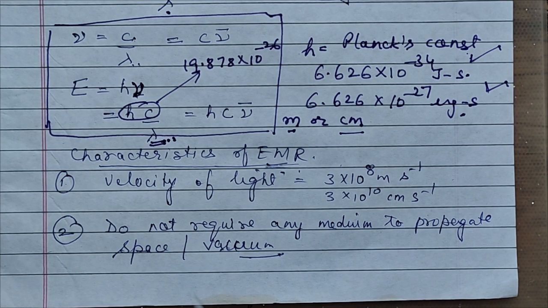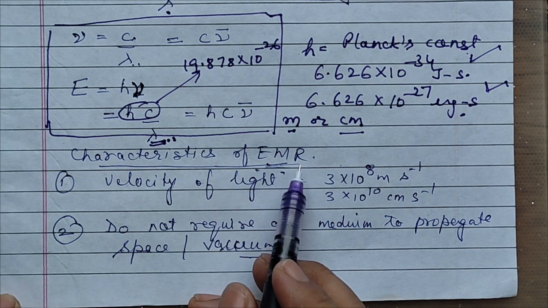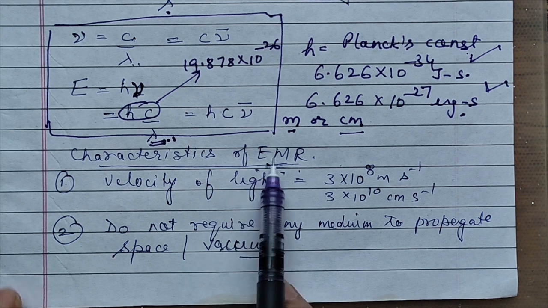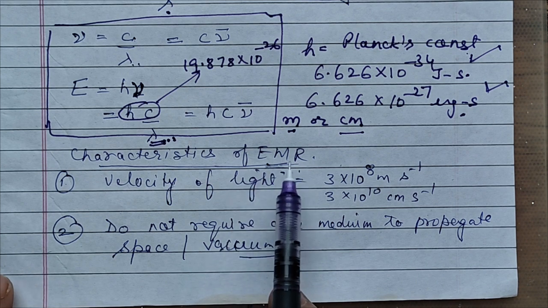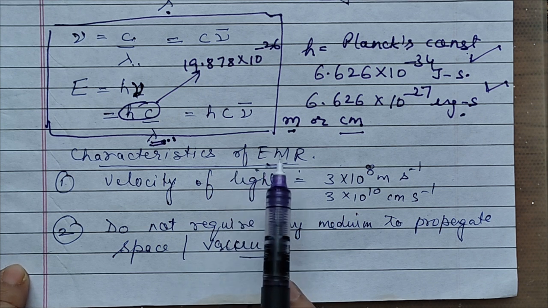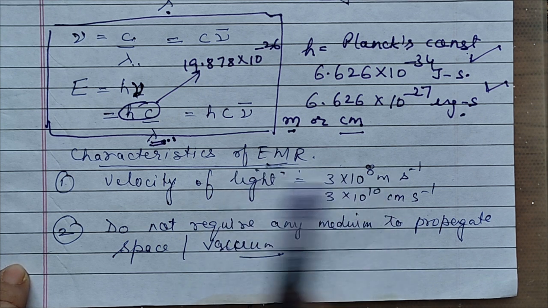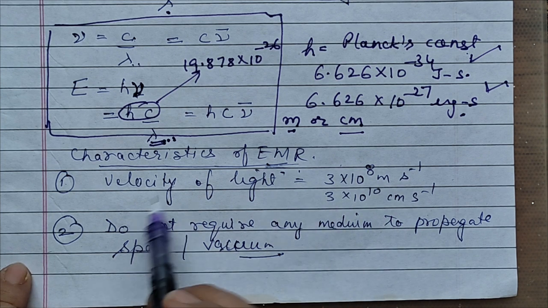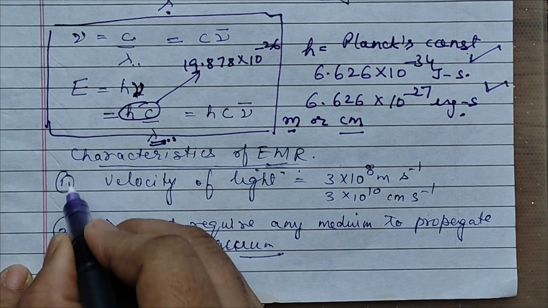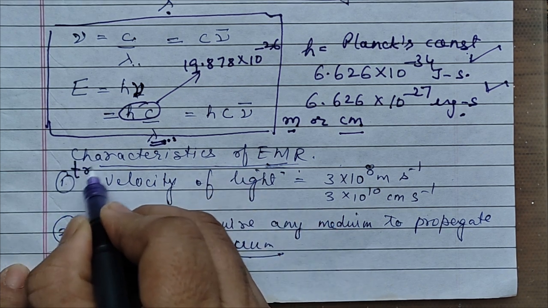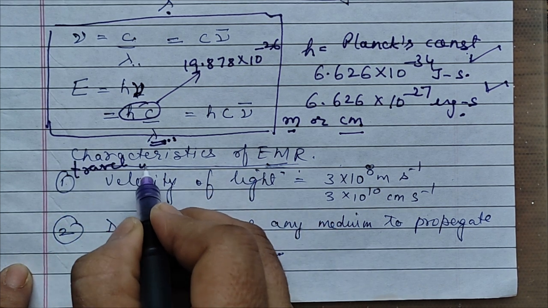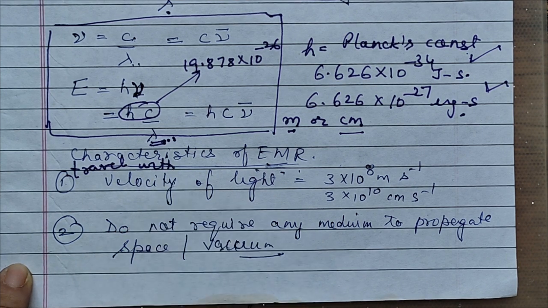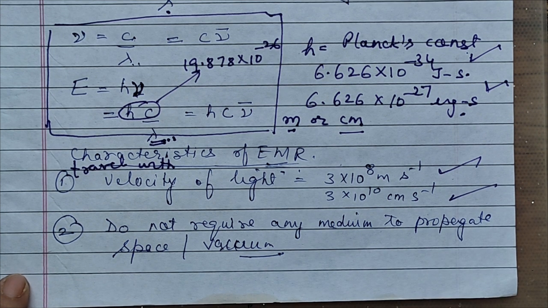And at the end, we are also discussing the characteristics of electromagnetic radiation. One characteristic I have already discussed with you: they are associated with electric and magnetic fields perpendicular to each other and also to the direction of the wave. The second is they always move. Electromagnetic radiations always travel with the velocity of light. And this is the velocity of light I already told you. They always propagate with the velocity of light.